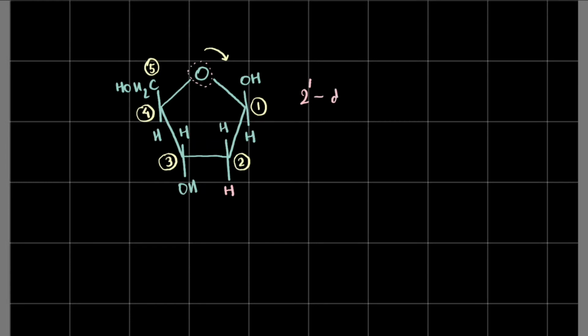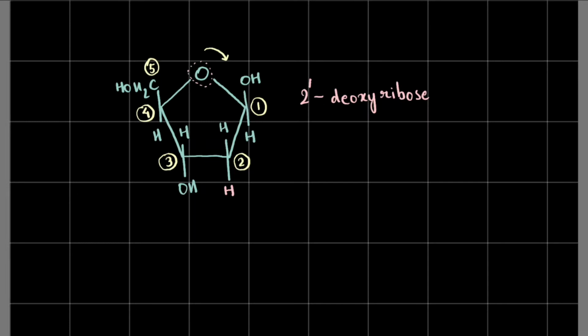And what is the name of this sugar? Deoxyribose. So that is why you may have come across this term, 2 prime deoxyribose. You may not have known that this dash is called prime. Know it now, it's called prime. It's 2 prime deoxyribose. It's very simple, right?